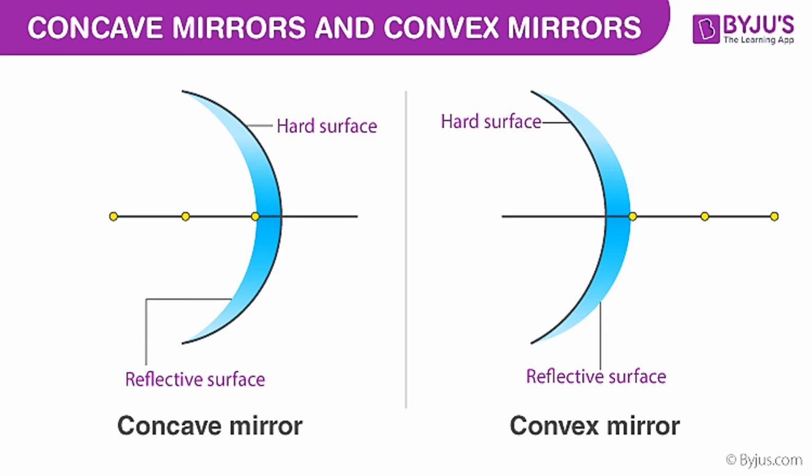Now here in this picture you can see the concave mirror and the convex mirror. Now I had shown you all a picture of a tennis ball which was cut into two halves. So in that you had seen both the sides, the inner side also and the outer part also. So in the concave mirror, here you can see the hard surface and the reflecting surface. The reflecting surface is the curved portion. जो inner portion है वो reflecting surface होता है concave mirror में. Whereas in the convex mirror you have the outer part of the curved surface as the reflecting surface.